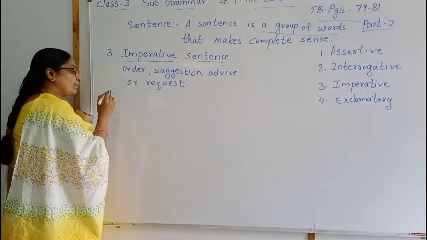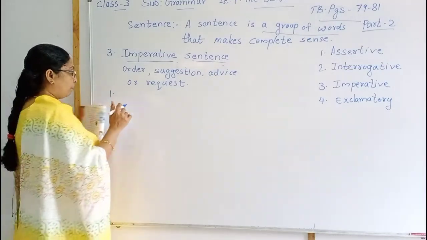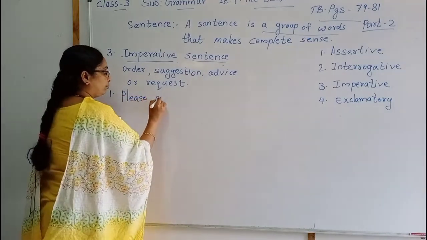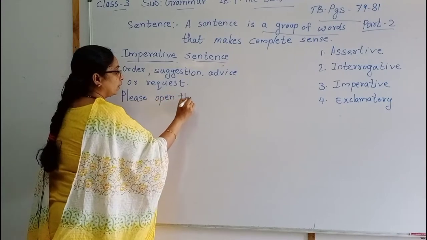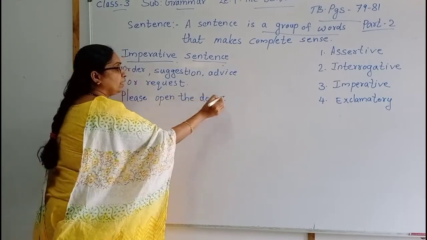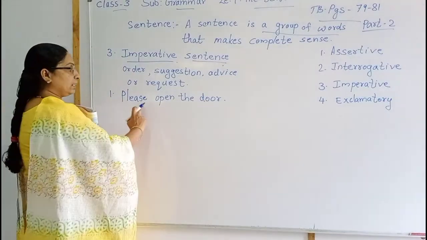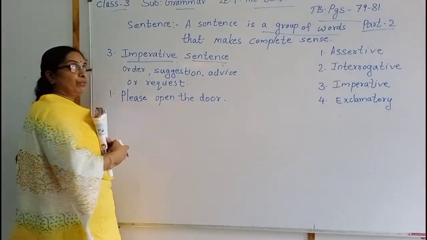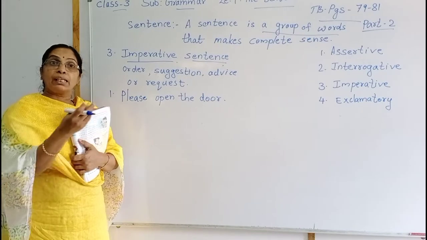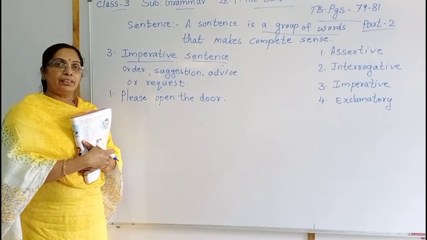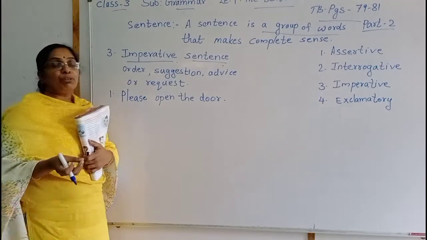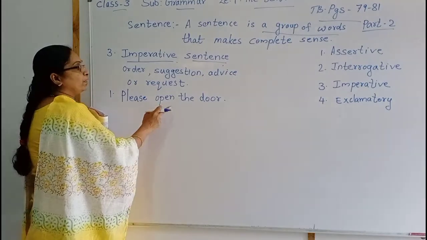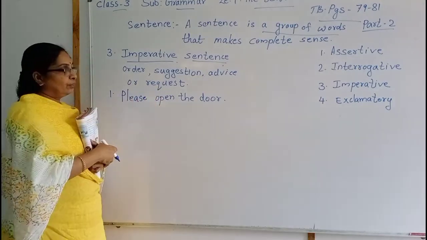We'll see, children. The first example is, please open the door. Open the door. Here full stop only, children. Sentence is a group of words. Here also 4 words are there. Isn't it? Please open the door. When we are using please, children, we are asking something from someone. That time we are using please. Please give me your pen. Please come with me. Okay, that way. So please open the door. That is a request. Isn't it, children?